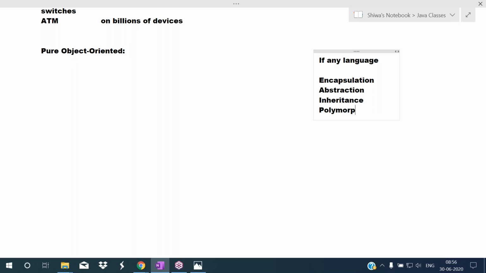Just try to understand what is encapsulation, abstraction, inheritance, and polymorphism. I will cover them in the further classes, no problem. Object oriented programming language means that language has to support four concepts.